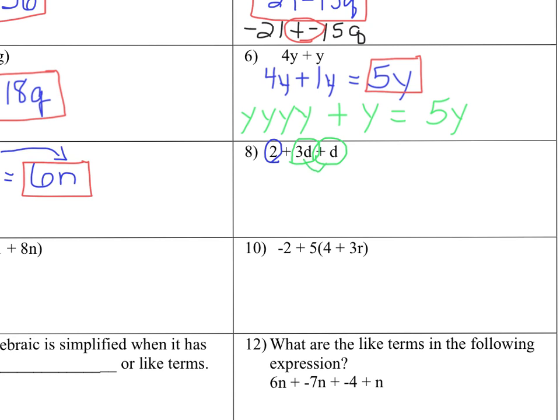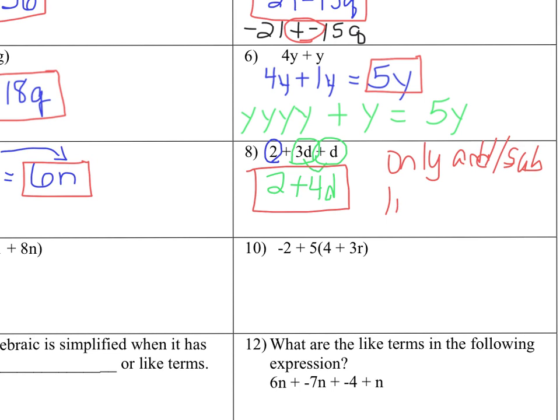So 3d and 1d is 4d. And then plus, I'm just going to bring down my 2. And that's it. There's nothing else I can do. Please, I was seeing a lot of people just adding all these together. You can't do that. You can only add or subtract like terms.